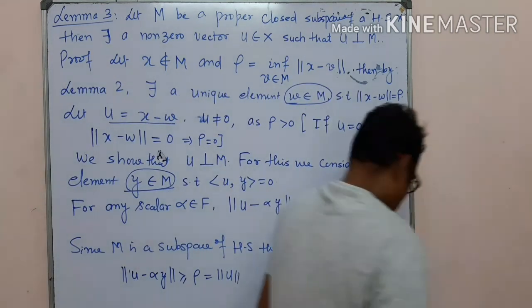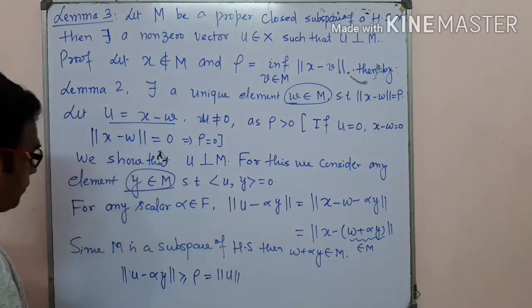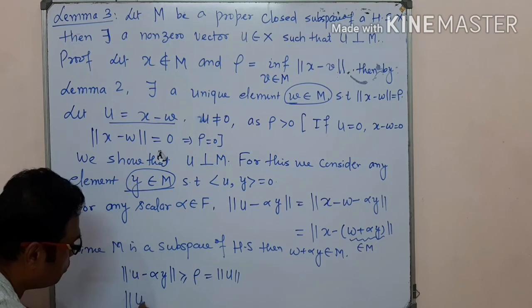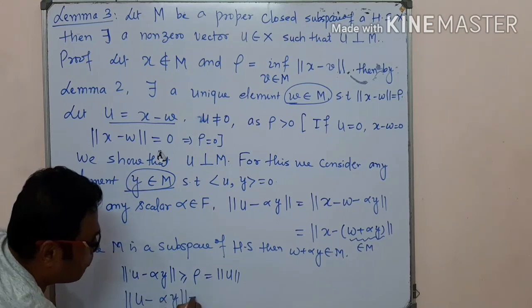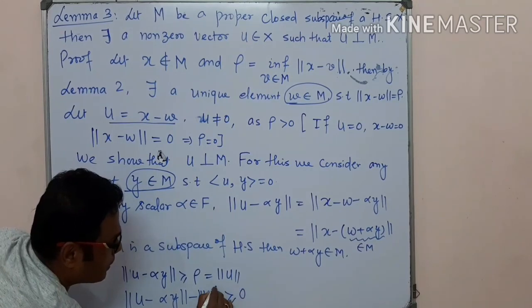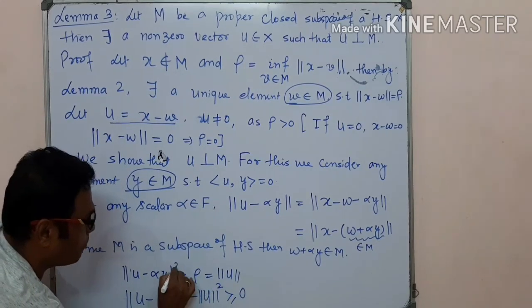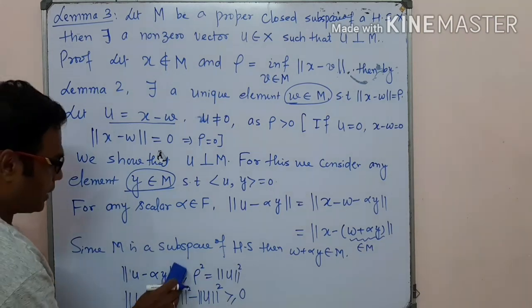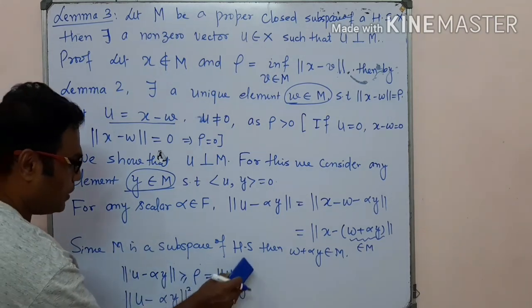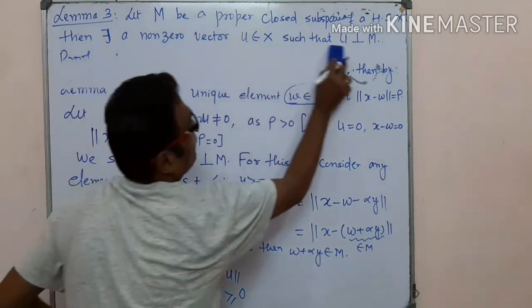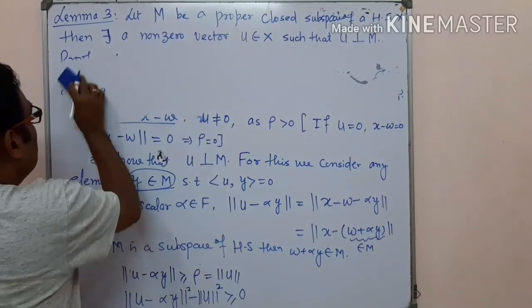So again we solve this portion. The norm of u minus alpha y minus the norm of u is greater than 0. We are taking the square on both sides, rho square, rho square. So obviously this part is greater than 0. Now we solve this result.